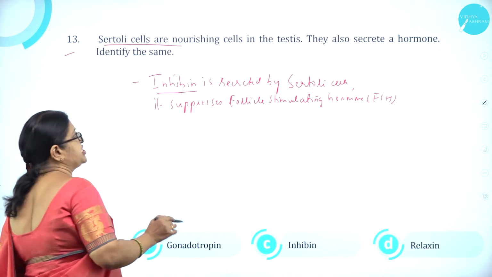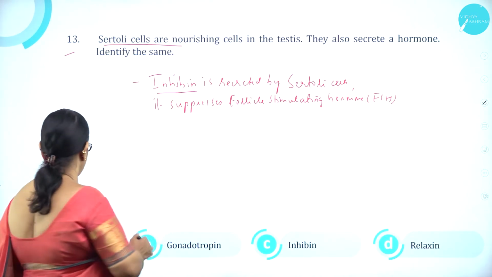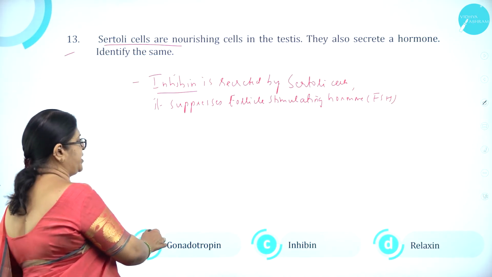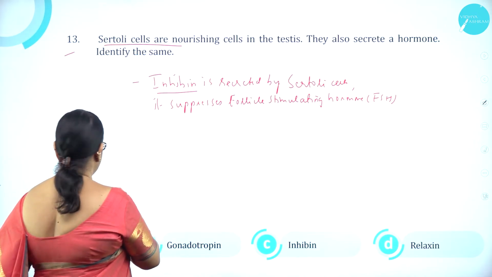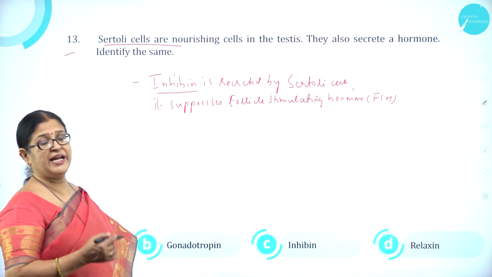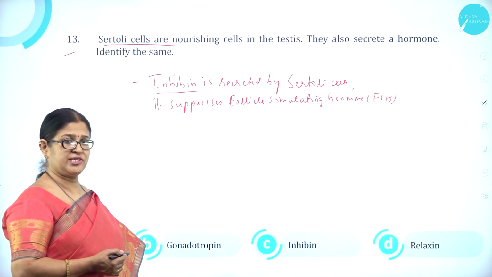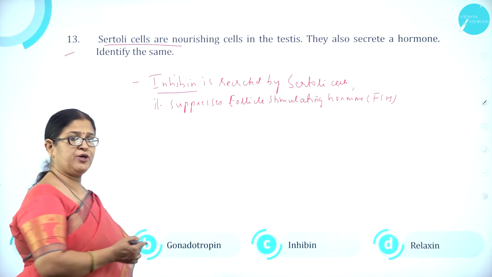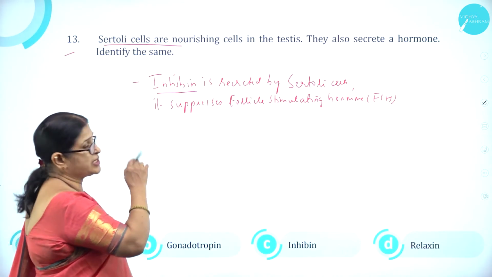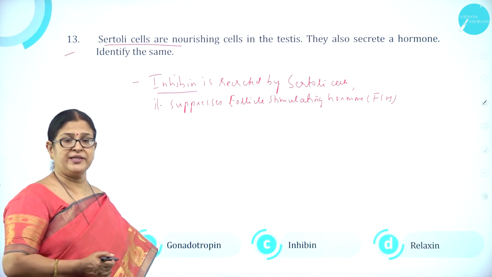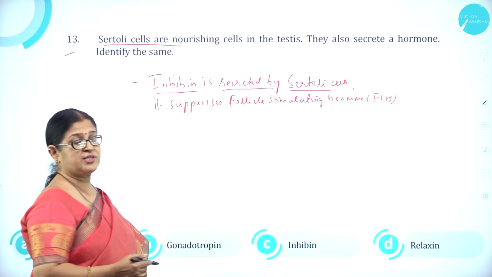Sertoli cells are nourishing cells in the testes. They also secrete a hormone. Identify the same. Option A, testosterone. Option B, gonadotrophin. Option C, inhibin, and option D, relaxin. Testosterone, as we know, is produced by the Leydig cells or the interstitial cells of the testis, which is a male hormone. Gonadotrophin is produced by the hypothalamus. Inhibin is a hormone which is produced by the Sertoli cells. Relaxin is produced by the corpus luteum.